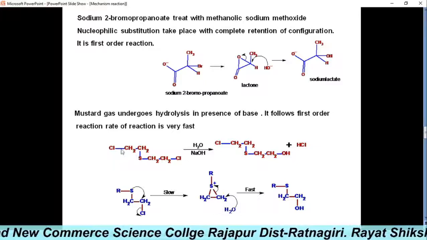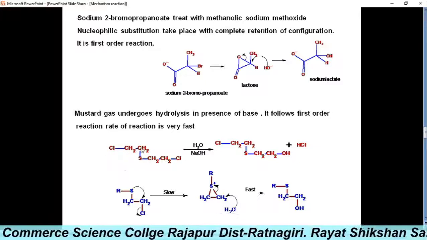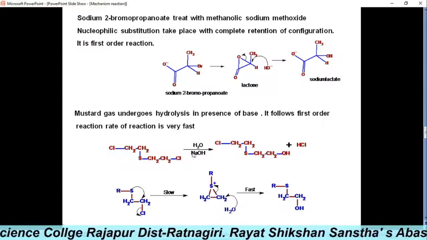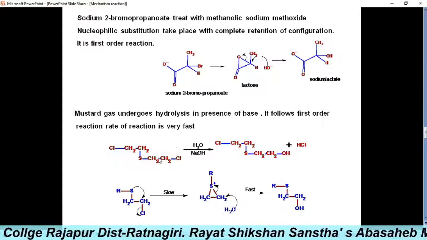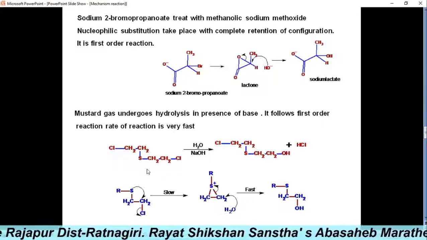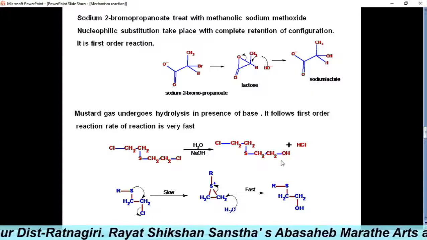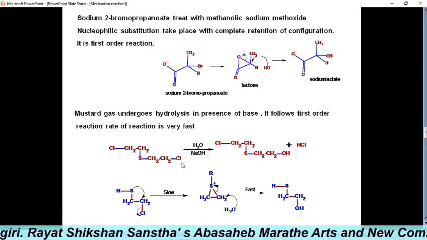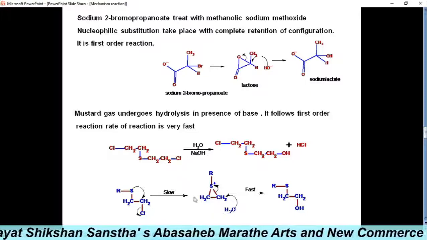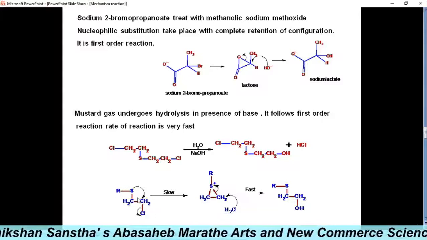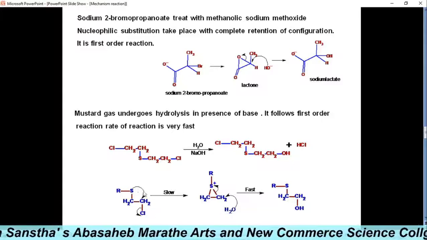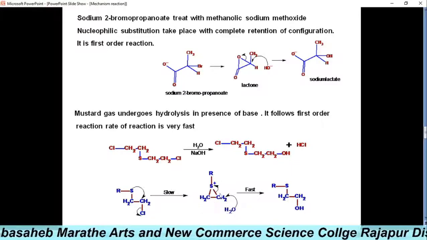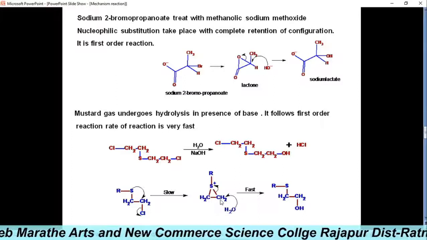It attacks this carbon and replaces Cl to form a three-membered ring, and after formation of the three-membered ring, OH minus attacks and breaks the ring, and the product is an alcohol. So the attack of OH minus is a fast step. In this mechanism, the lone pair of sulfur attacks this carbon, replaces Cl, and forms this three-membered intermediate.